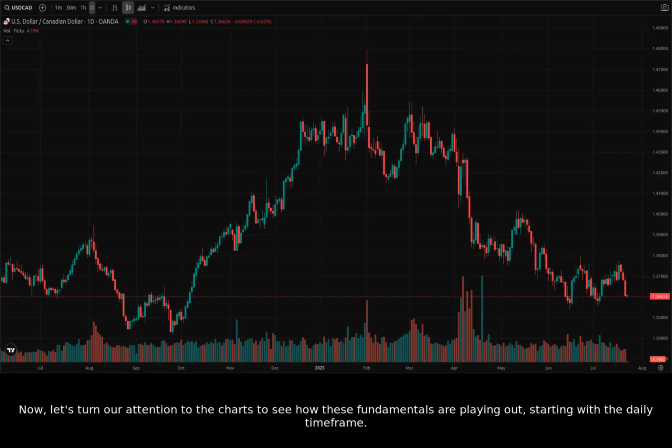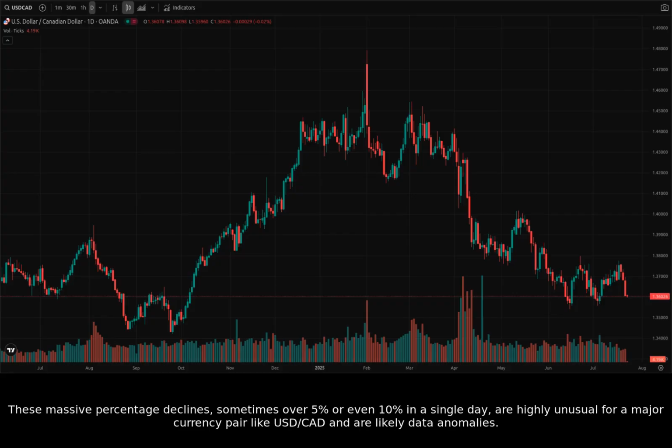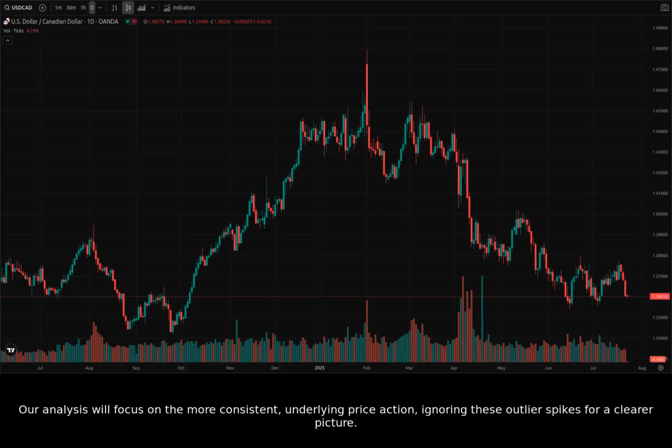daily time frame. Looking at the broader view, we can observe significant volatility in US dollar to Canadian dollar throughout 2024 and early 2025. You'll notice several extreme, sharp single-day drops, such as those in late October and November 2024. These massive percentage declines, sometimes over 5% or even 10% in a single day, are highly unusual for a major currency pair like US dollar to Canadian dollar and are likely data anomalies. Our analysis will focus on the more consistent, underlying price action, ignoring these outlier spikes for a clearer picture.